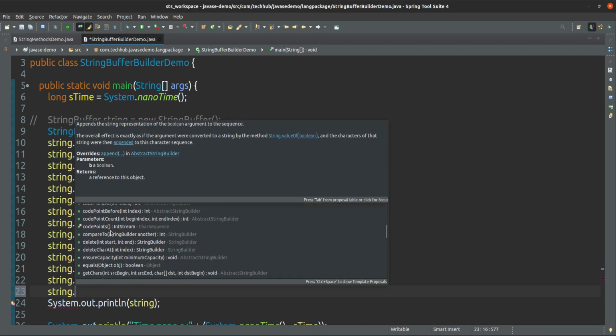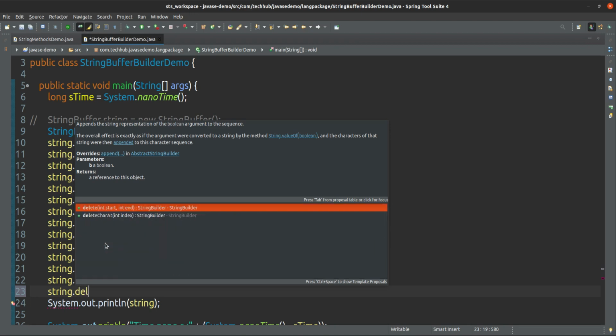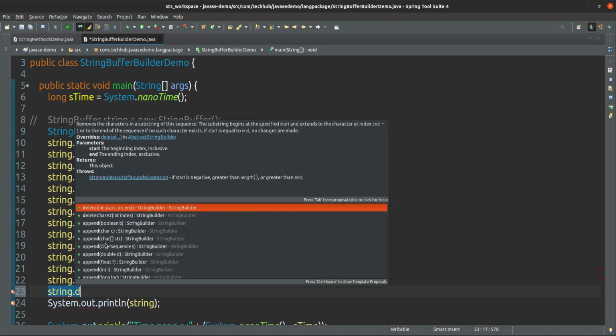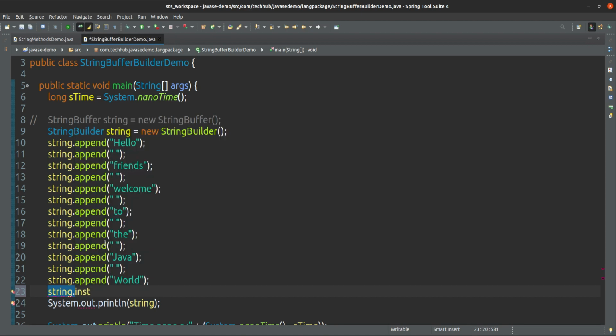So all these methods are available. Here extra methods are there, like delete character, insert character if you want.